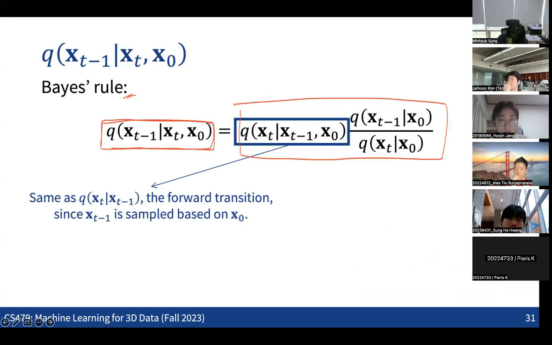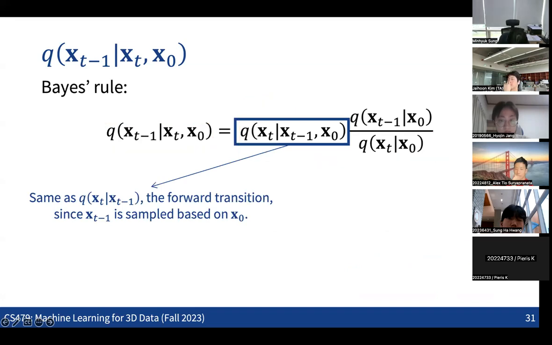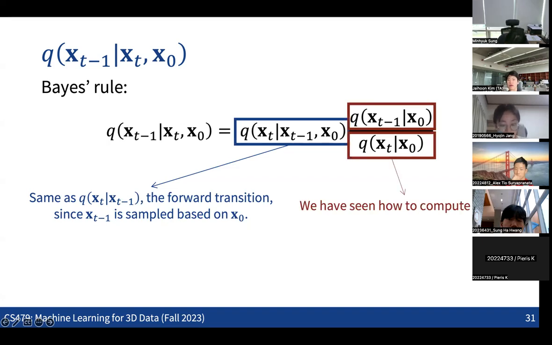Then what we can see is that this part is basically the forward transition, because xt minus 1 is already conditioned on x0, right? So this is basically the transition that we know, which is simple. And the other two terms, the distributions conditioned on x0, are something we have seen in the previous slide. So now we can see how we can calculate the Gaussian distribution for these cases, right?